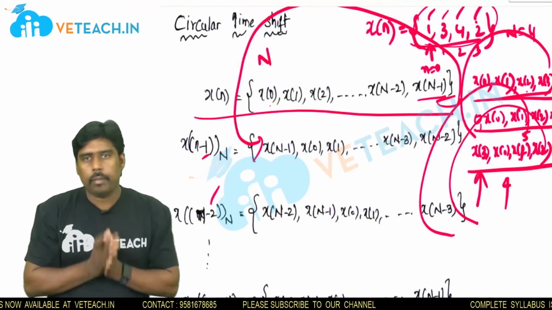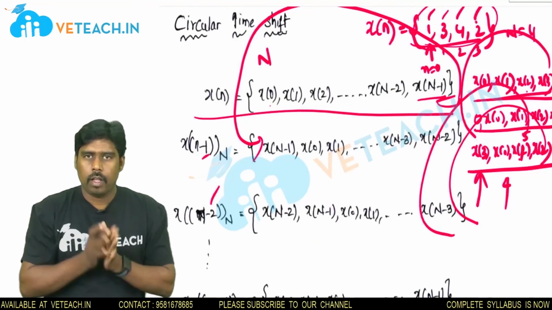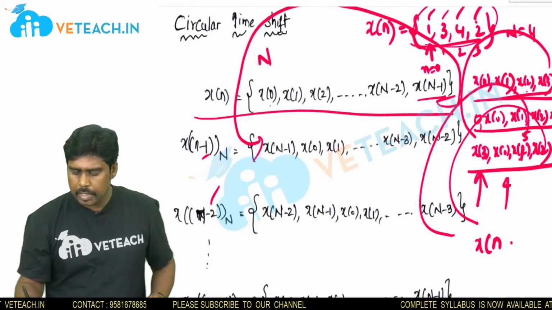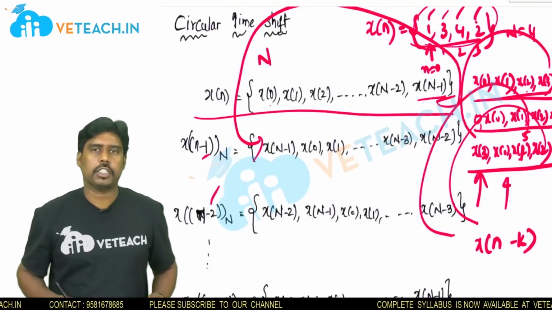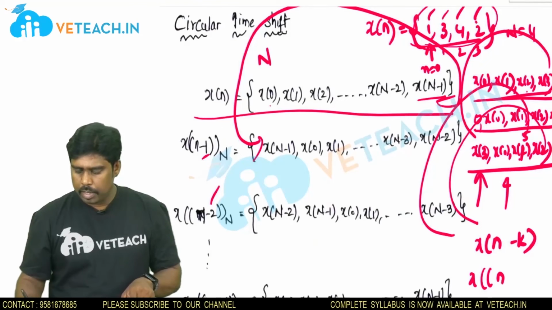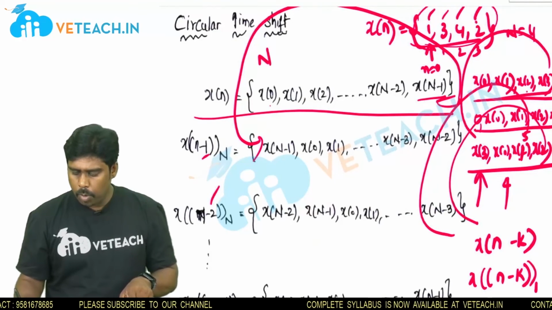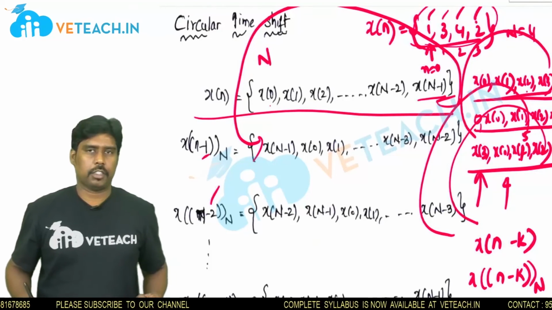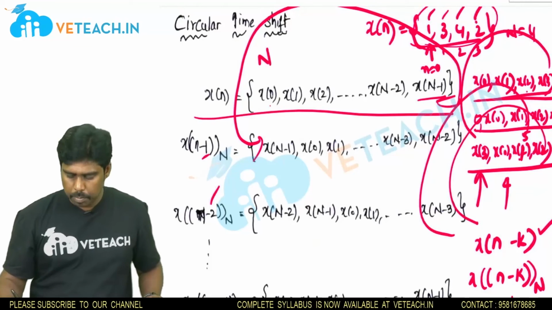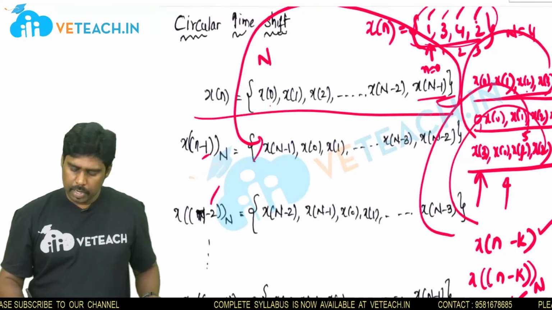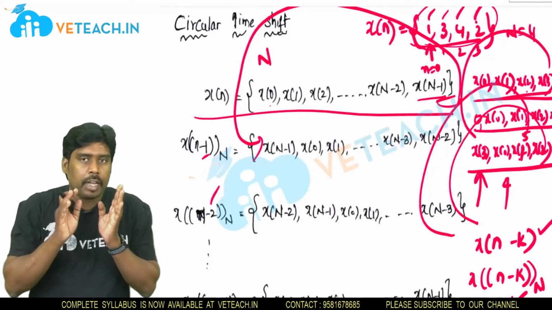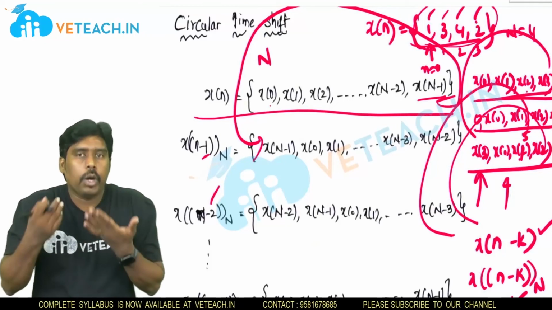So to create a difference in notation, x of n minus k is linear shift, and see here x of n minus k modulo n is circular shift. This is represented in single bracket, this is represented in double bracket, and this double bracket representation is called as x of n minus k modulo n.